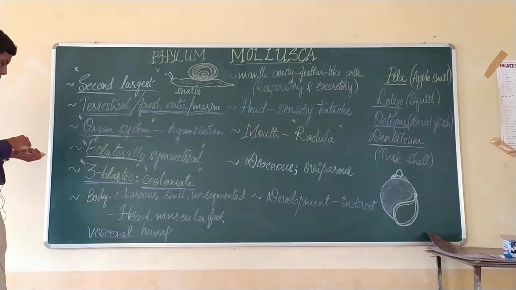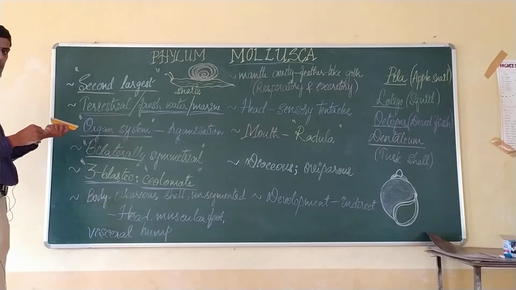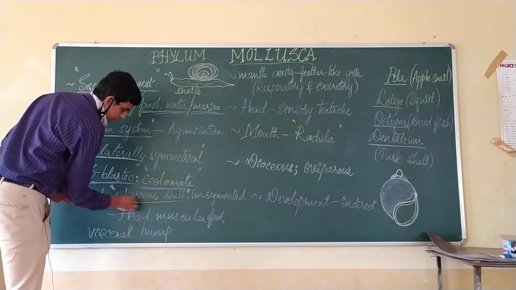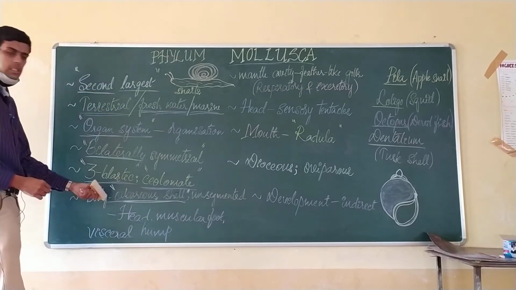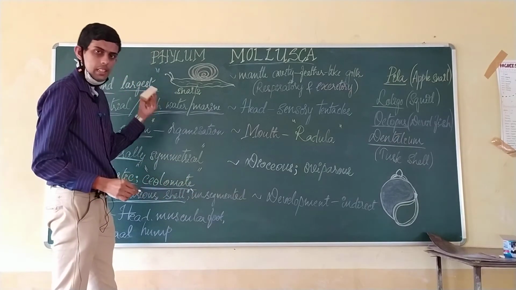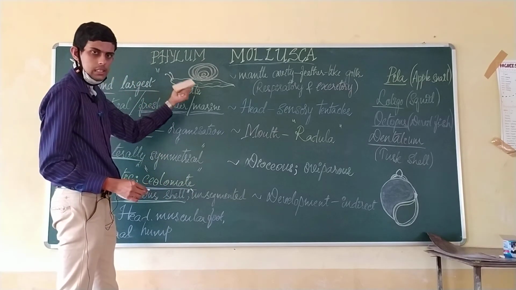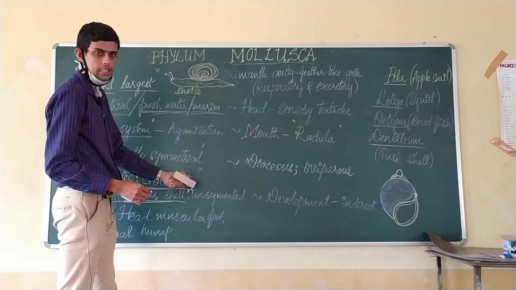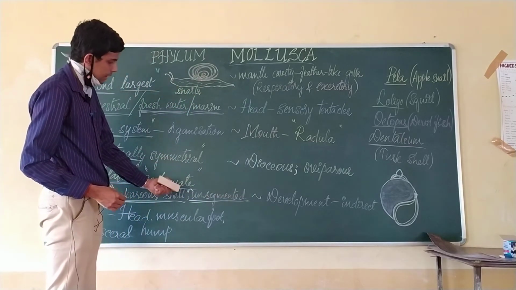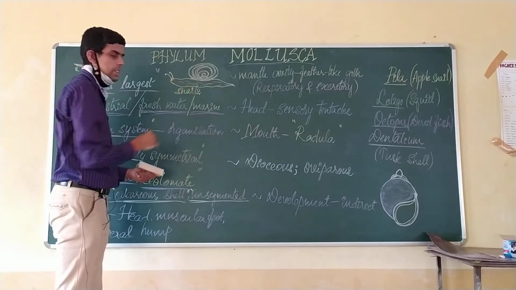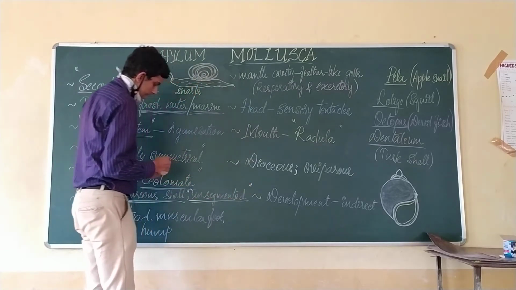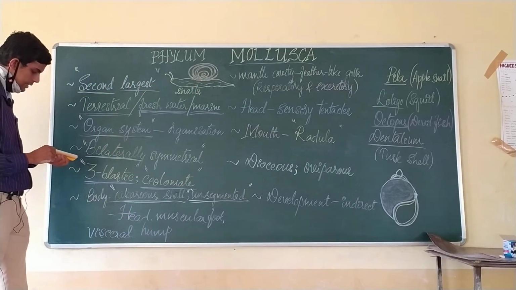Now speaking about the body, unlike that of the phylum Arthropoda, here the body is covered with calcareous shells, right. So here you find a calcareous shell outside the body, whereas in arthropodans we spoke about segmented bodies with jointed appendages, right. Here they are unsegmented. When we see a snail, we do not find any segments, that is, they are unsegmented and the body is covered with calcareous shells.